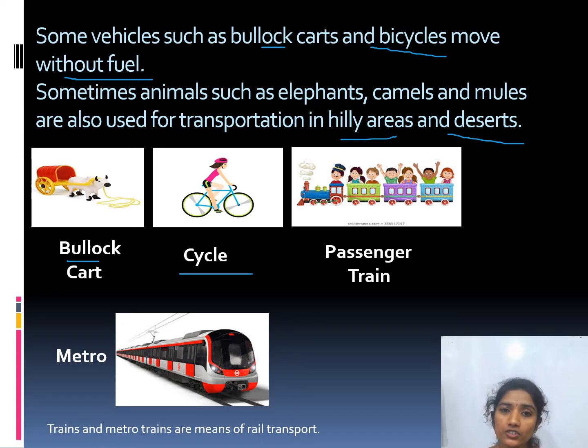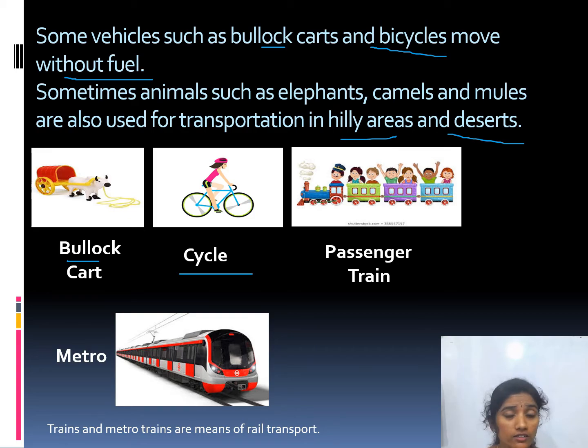Camel is the ship of the desert. Mules, elephants. Have you seen elephants in the Mysore Dasara? Yes, some animals are also used to transport.